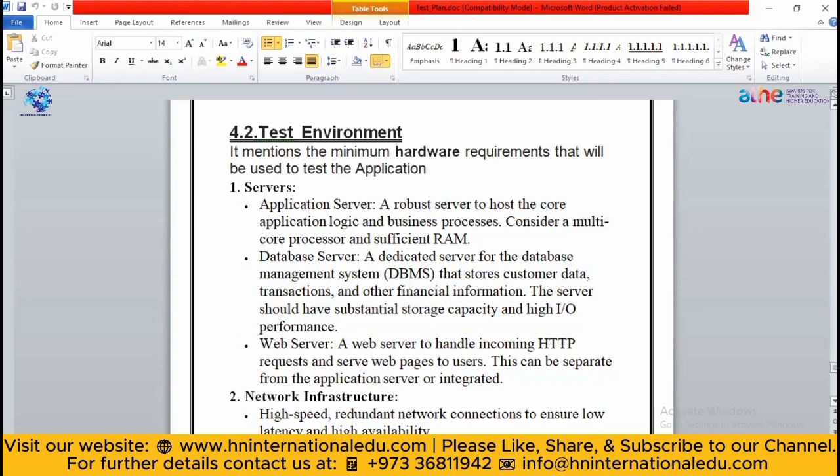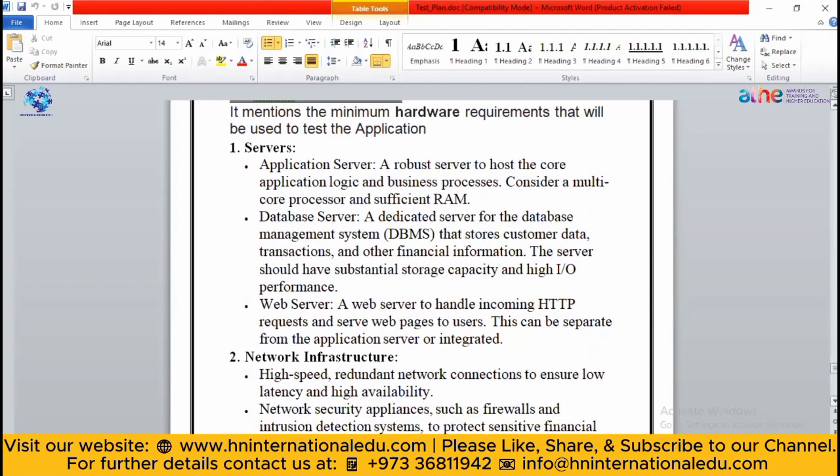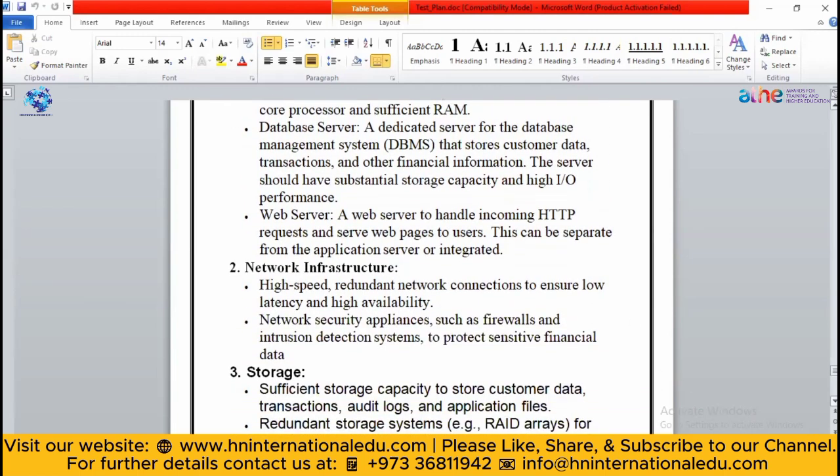You don't have to mention how you are going to do that when you create a test plan. You just have to mention that I am going to perform these kinds of testing. Then this is the server testing. You can also do network infrastructure testing: what kind of connection your application is going to respond to. Let's suppose there is very low connectivity, whether your application is working well in that environment or not.